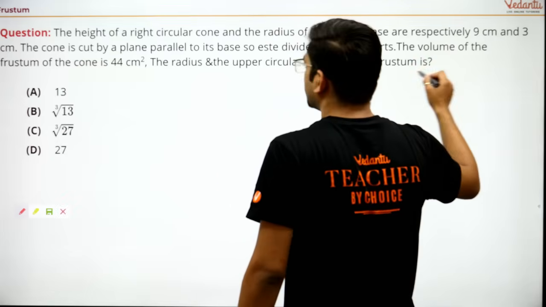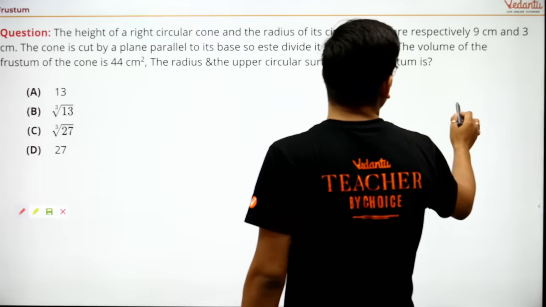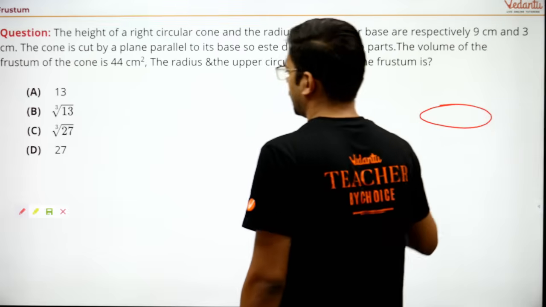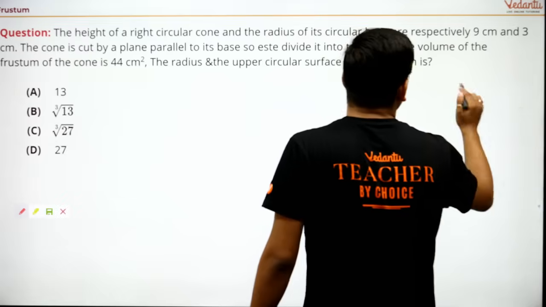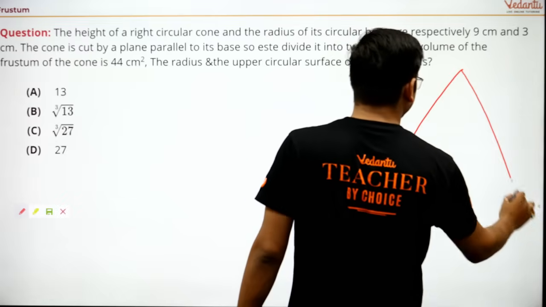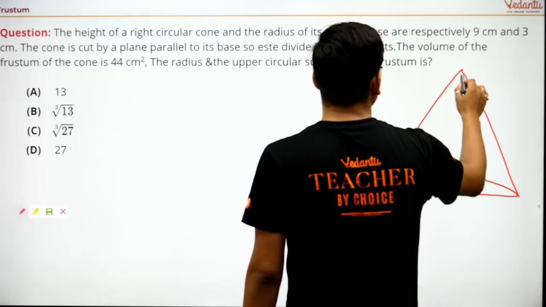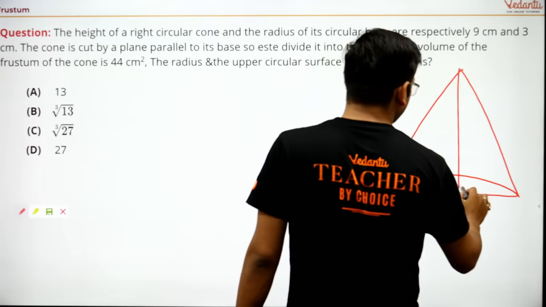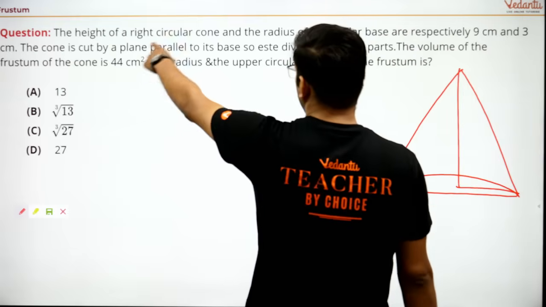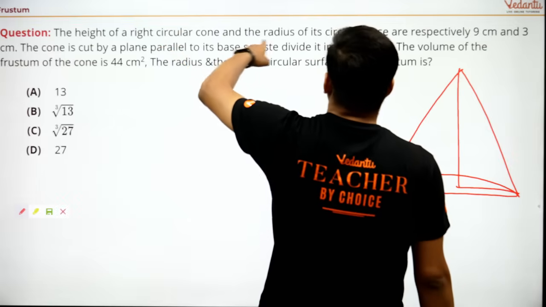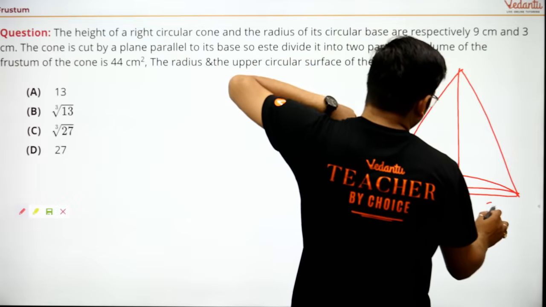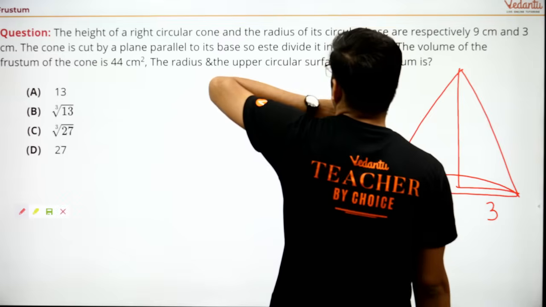We just need to understand what this question is and what we can get from it. It is saying right circular cone. I'll form this. See, this is a right circular cone. The height of the right circular cone and the radius of its base are 9 and 3. So height is 9 and radius is 3.